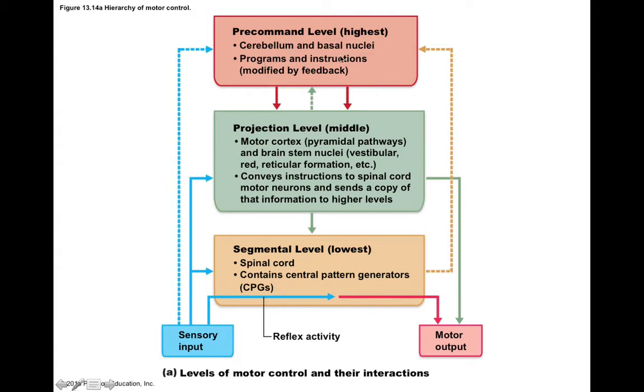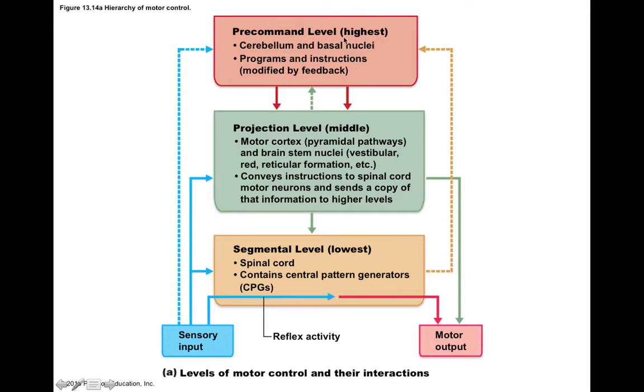Now, these programs and instructions can be modified by feedback, and this feedback can come from sensory input. Like, we can think about the sensory input as maybe auditory, visual, or even vestibular information. This feedback can also come from the spinal cord, from the level of proprioceptive feedback. So we can actually get some proprioceptive feedback as well.